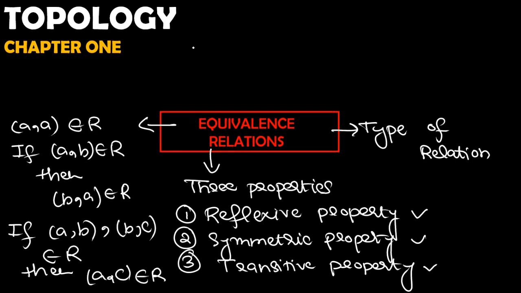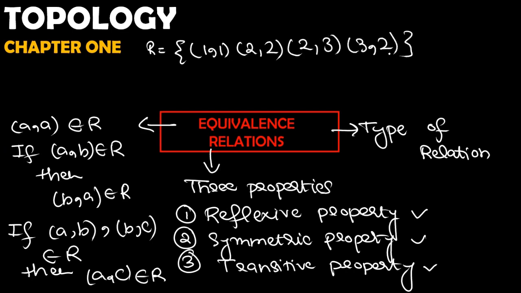For example, I have a relation R equal to (1, 1), (2, 2), (2, 3), (3, 2), that is all. And I want to check whether it is an equivalence relation or not. How can I check it?